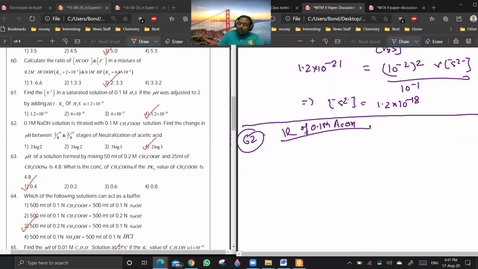They are saying that they are adding 0.1 molar NaOH. So if you are adding NaOH, then you have to add 0.1 molar. How much? 1 liter you have to add? Are you getting my point? Why? Because my reaction will be what? Acetic acid plus OH minus giving acetate ion plus H2O. Are you getting my point? Yes or no?